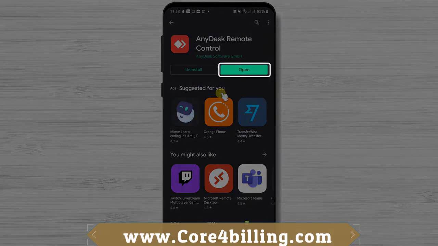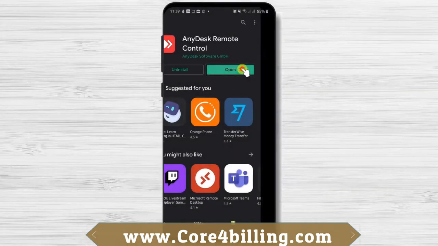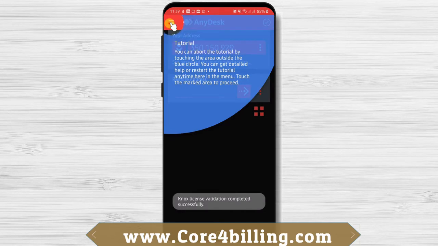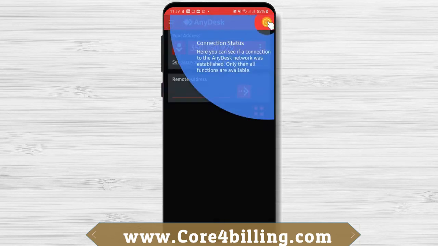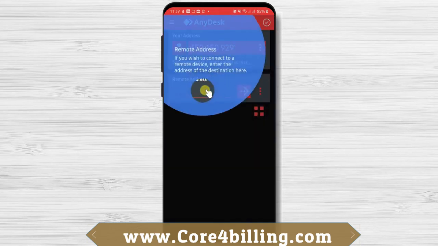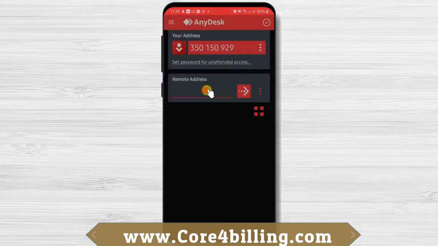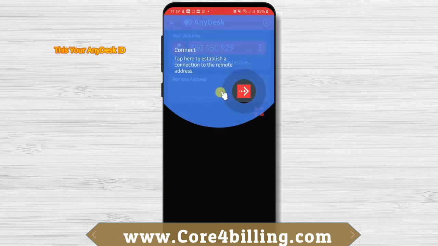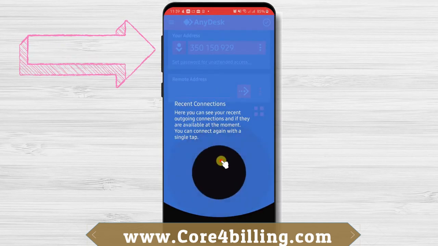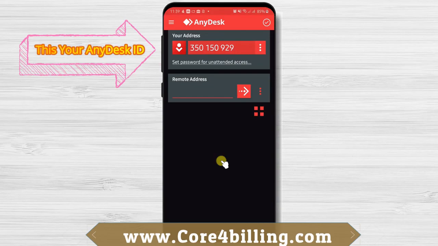After the install is complete, just tap on Open. When you open the app, you will get a tutorial on what you can do on the app. You will see here the ID of your phone. Also, you will have the possibility to connect to a remote address here. Now, let's check a bit the settings.